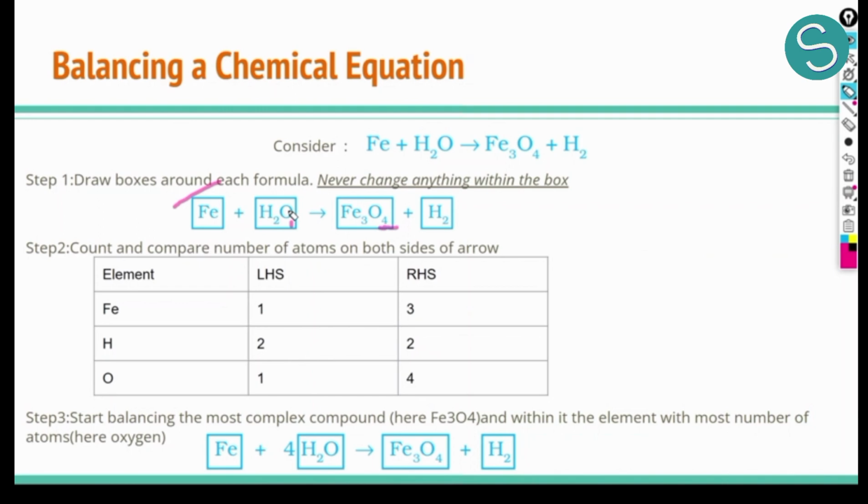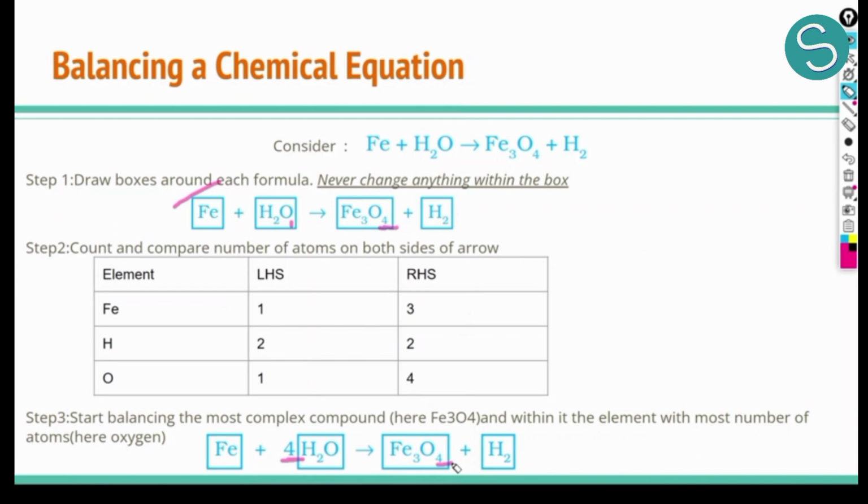One very simple way, by using basic mathematics, we know that if we write 4 outside H2O, we can make this 1 atom of oxygen to 4 atoms of oxygen. So we have written 4 outside H2O. Now if we see, we have 4 oxygen here and 4 oxygen here. So after this, our oxygen is balanced.